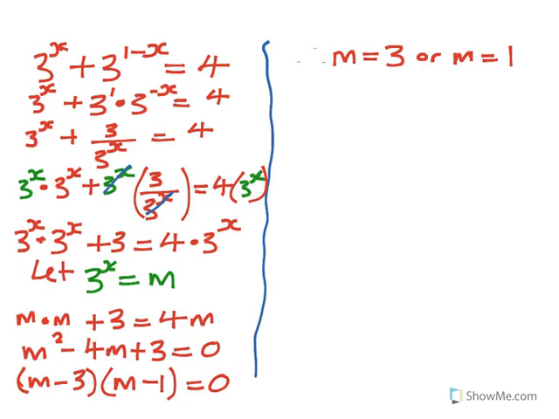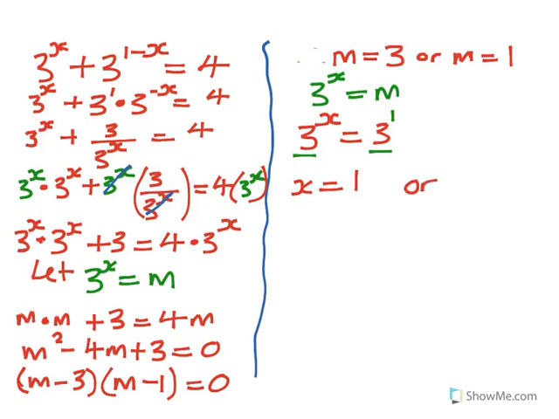So these are the values of m, but remember, I'm not looking for m, but I know that, as we previously said, let 3 to the power x equal to m. So what I have now, where there is m, I have 3 to the power x is equal to 3. Now 3 to the power x is equal to 3. What do you notice? It is laws of exponents again. The bases are the same, but there is a 1 there, so it means x is equal to 1, or